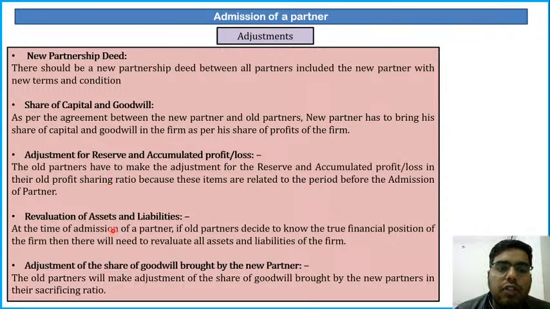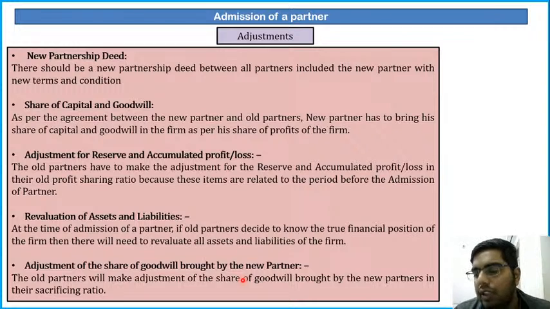Next is revaluation of assets and liabilities. When an old partner dies or retires, or a new partner is admitted, you should know the true financial position of the company. So you should also revalue your assets and liabilities at that time. And last is adjustment of the share of goodwill brought by the new partner. His share of goodwill will be distributed by the partners in their sacrificing ratio.